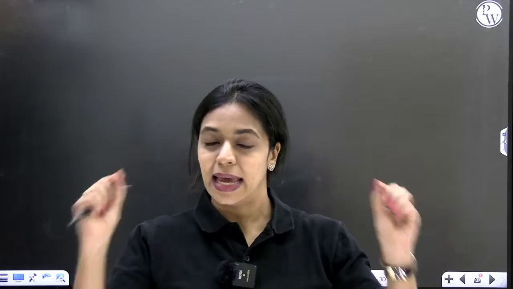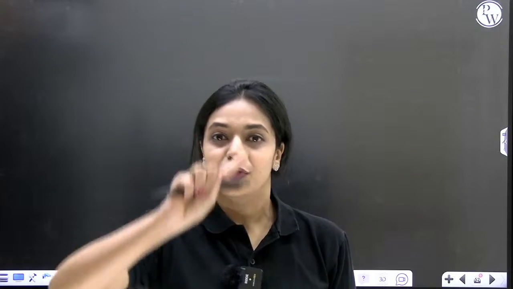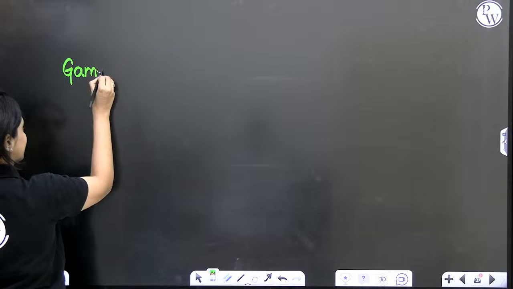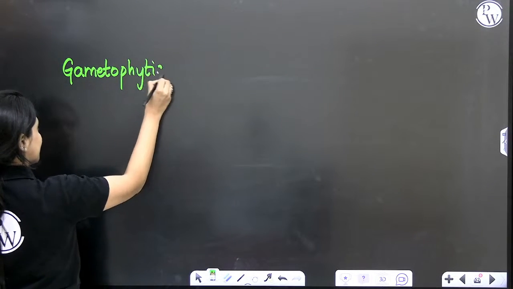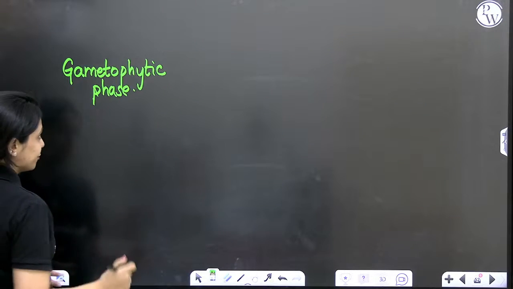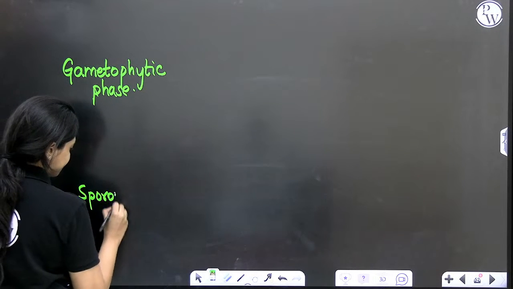So, all of these plants from algae to angiosperms, in their life, there will be two phases. Each phase will alternate with another phase. Okay, that is called alternation of generation. Now, what are these two phases? One phase is the gametophytic phase. The other phase is the sporophytic phase.